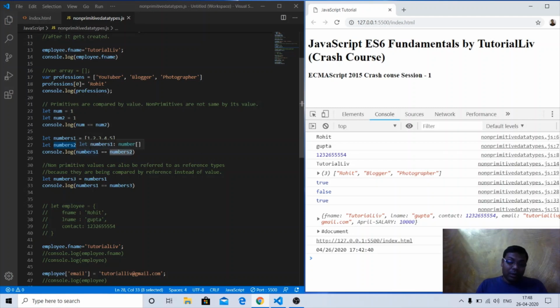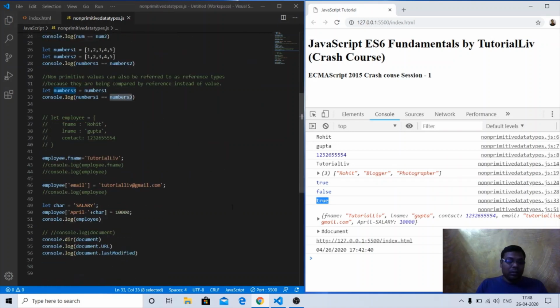Now but it can be compared with its reference. How? Let us declare one new variable numbers3 that holds the reference of numbers1. Let numbers3 equal to numbers1. Now if I compare numbers3 and numbers1, it will return true. As you can see, it is returning true. So non-primitive data types cannot be compared by their value, though we can compare them by their reference.